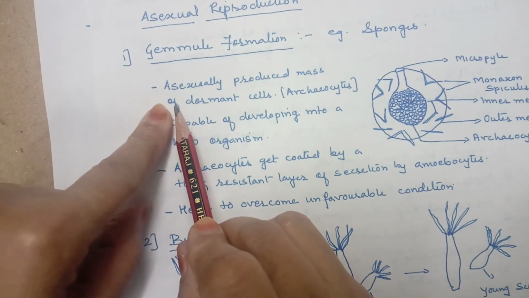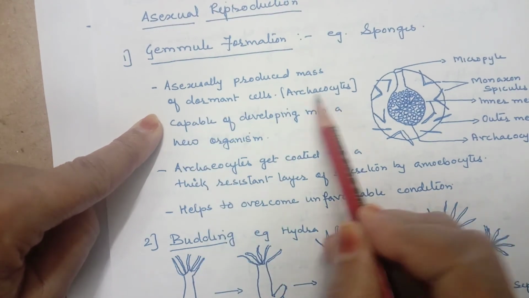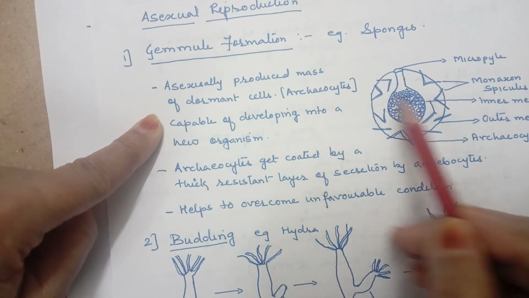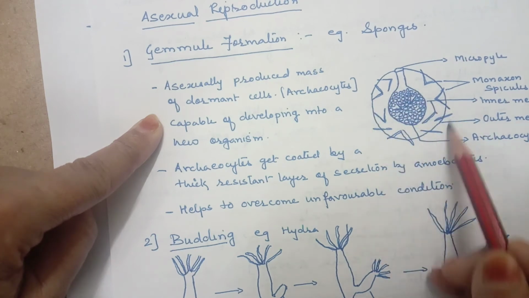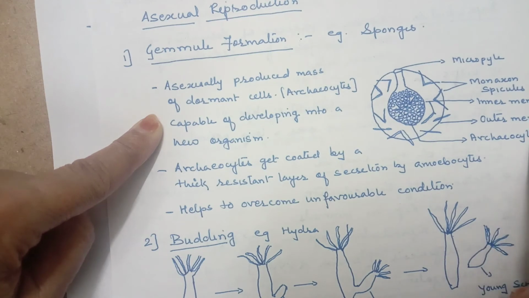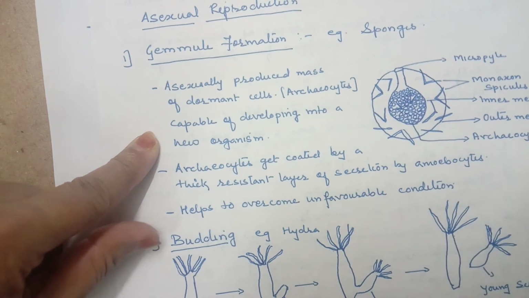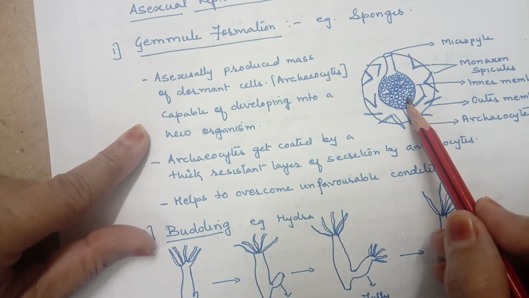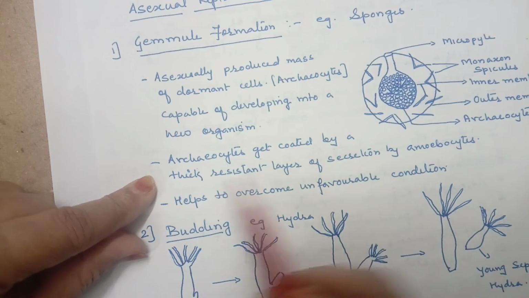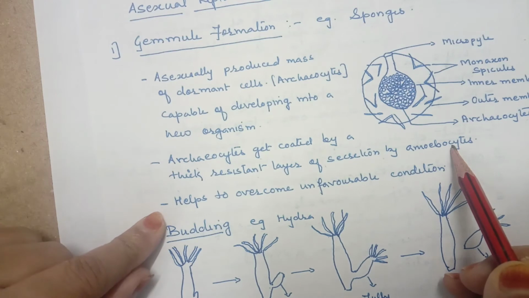Now what is it? Gemmules are asexually produced masses of dormant cells called archaeocytes. Here is a diagram of the gemmule, and these are the cells inside, the mass of cells known as archaeocytes. They are capable of developing into a new organism whenever conditions become favorable. They hatch and develop into the new organism.